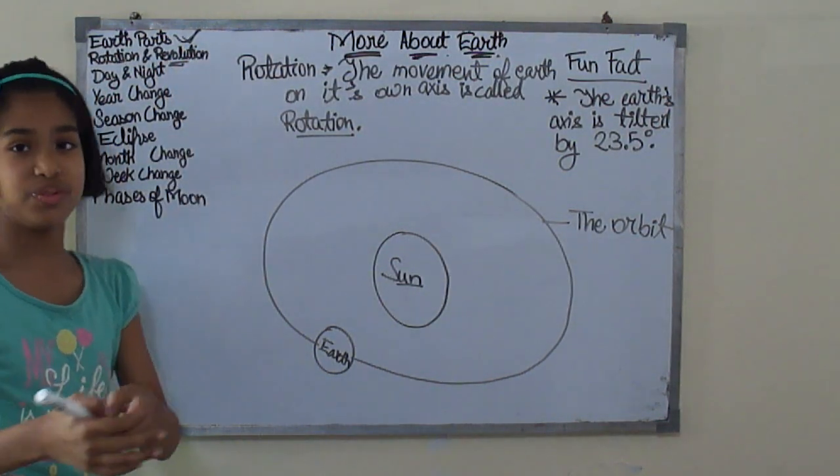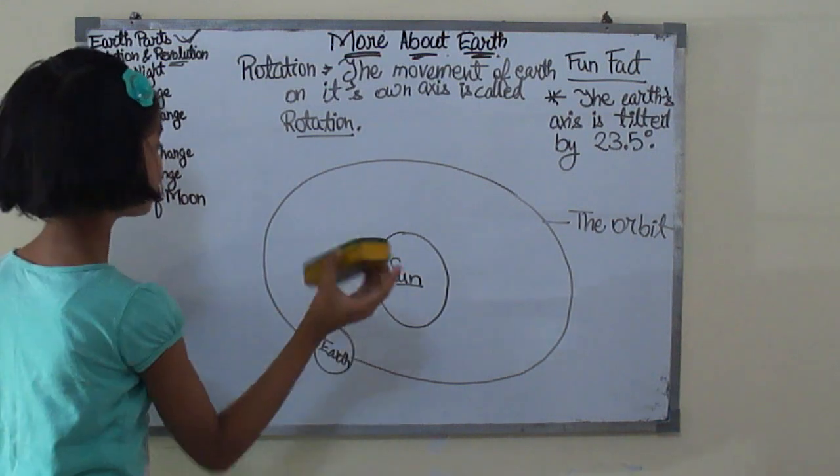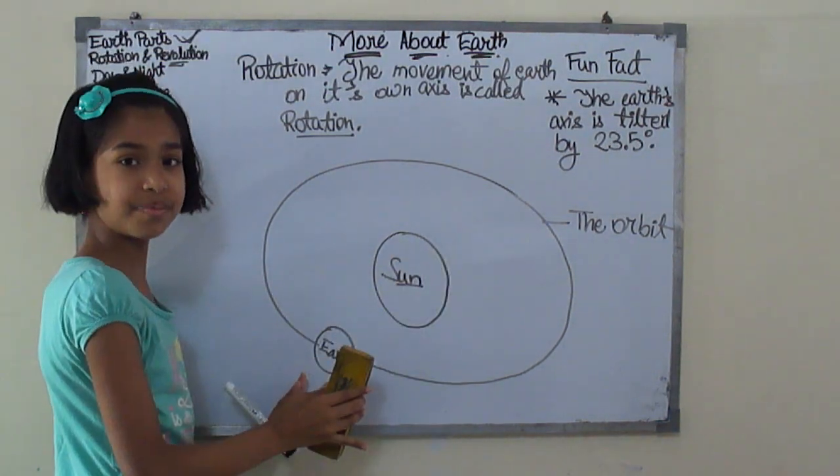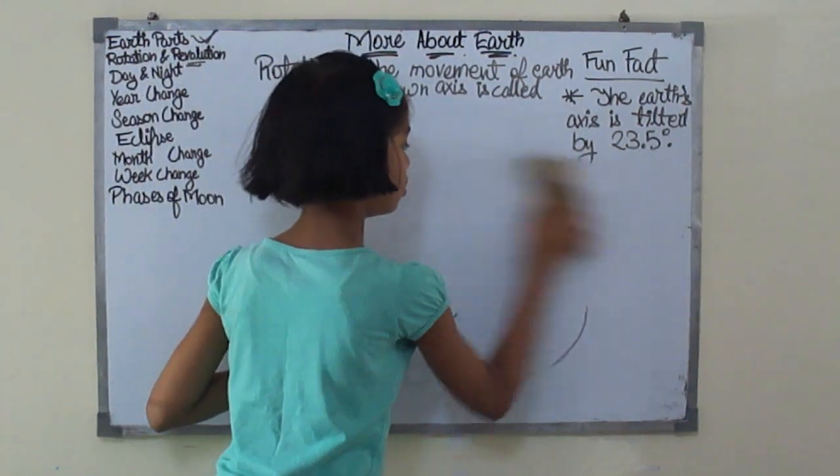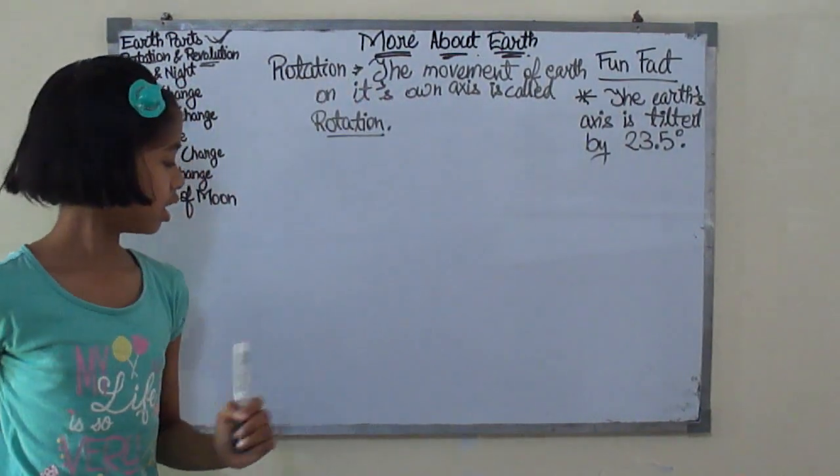Revolution. Let me write down the technical term for you. So can I rub this? Okay. So here I am rubbing it.